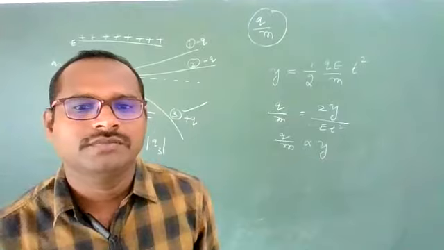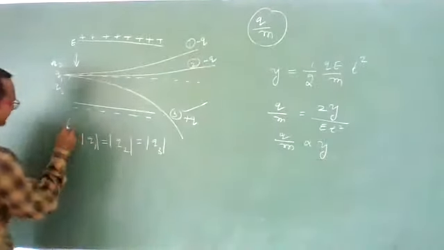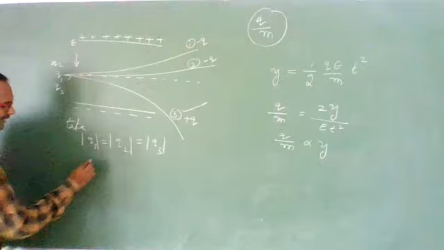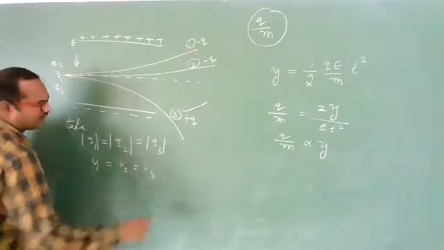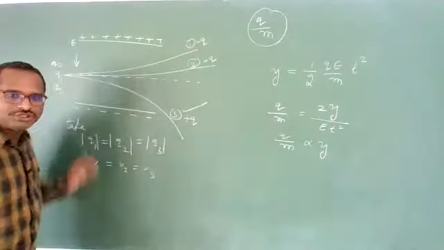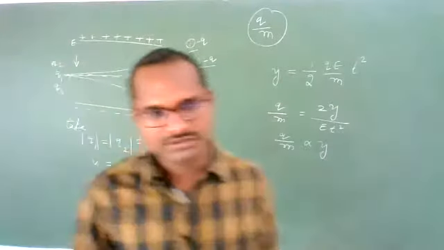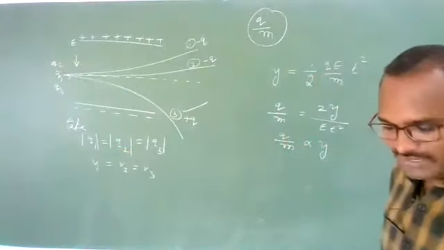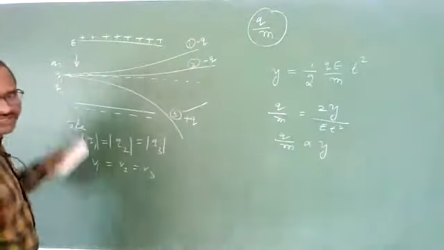Question, how about the magnitudes? Let us take them as equal, and their velocities, q1 velocity, q2 velocity, q3 velocity, are also equal. Then only you will get this answer. This is according to your question. I'll send you the question also. After this class I'll send you the questions. I hope you understand now.